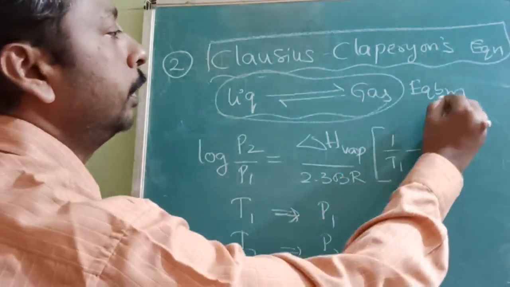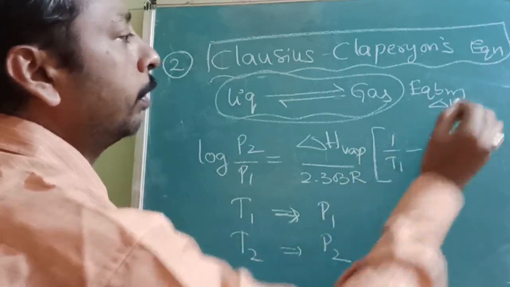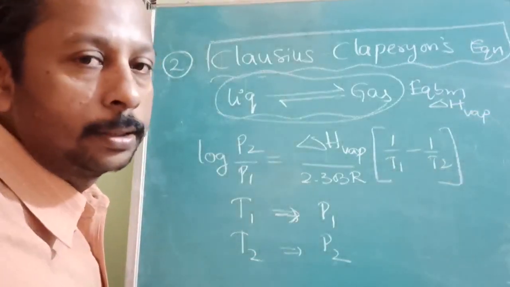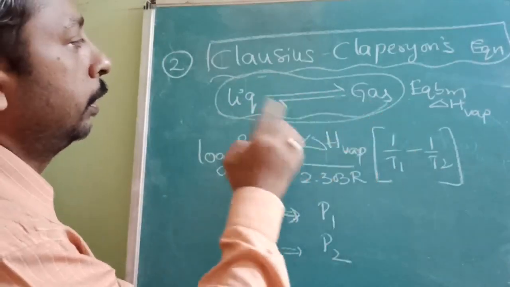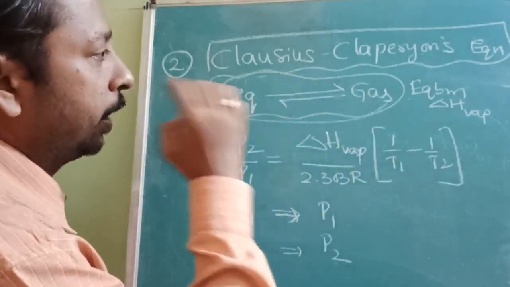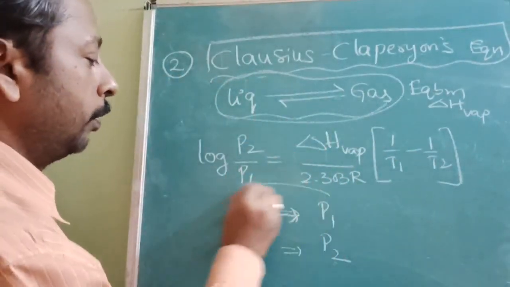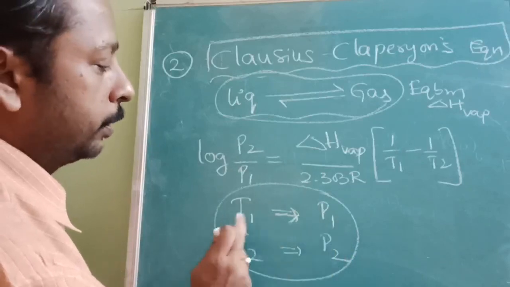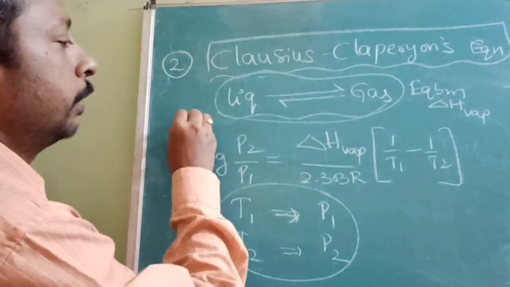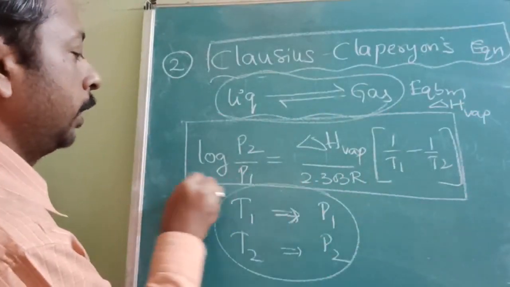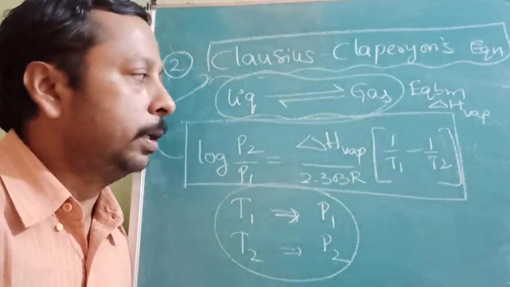During this process, the enthalpy involved is called the enthalpy of vaporization: the amount of heat required for converting 1 mole of liquid into gas at its boiling point. After the boiling point, when temperature changes, there will be a change in pressure also. That relation is given by the Clausius-Clapeyron equation.